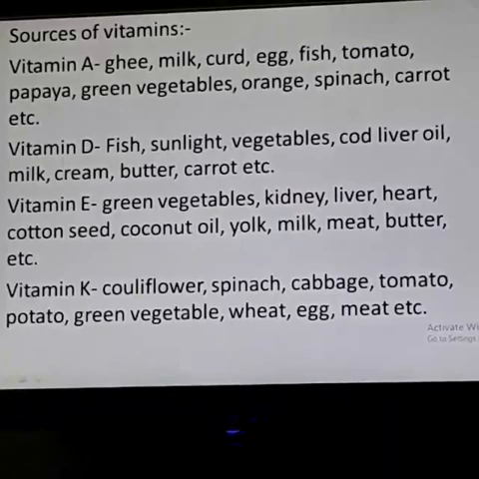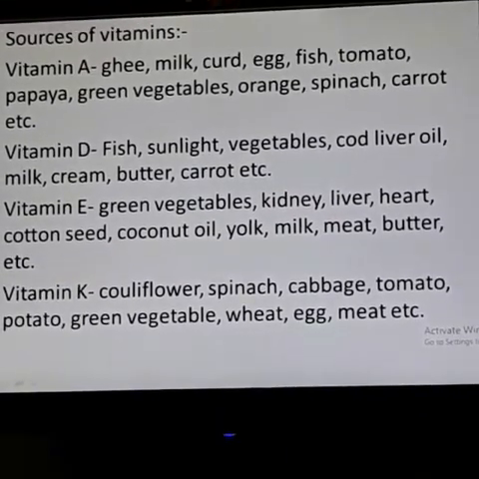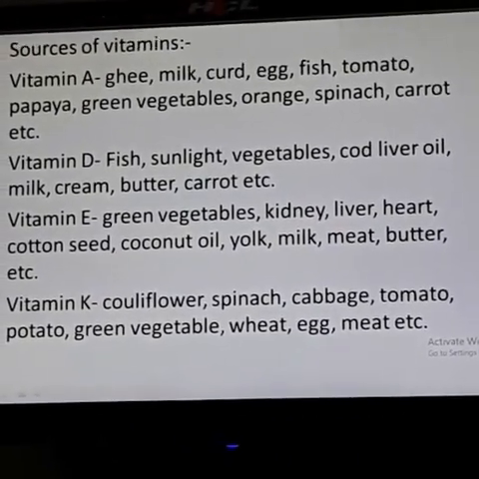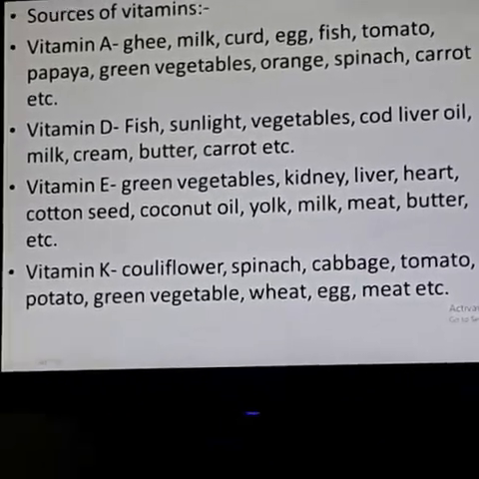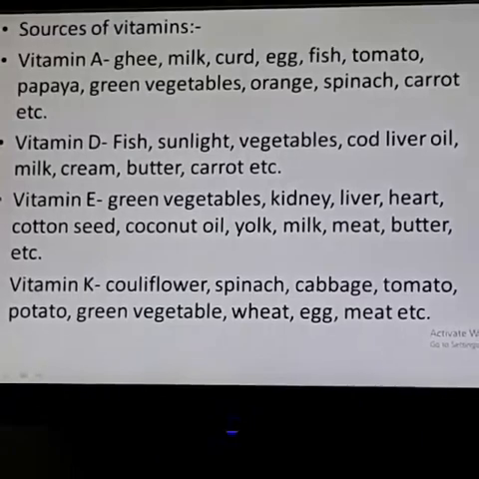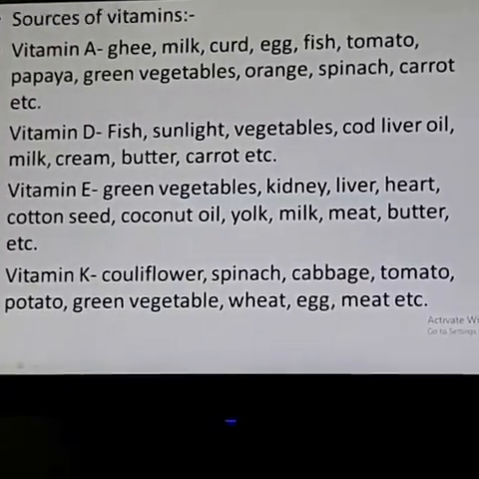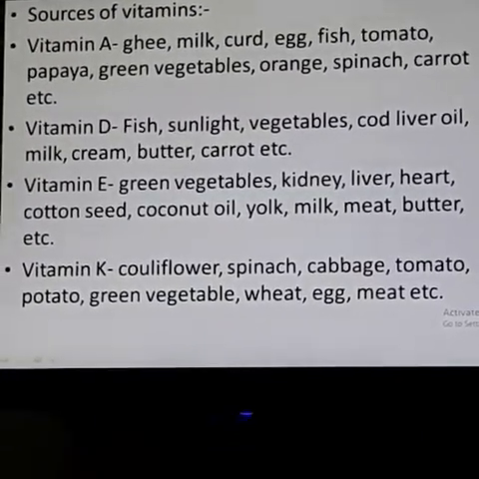In vitamin B complex there is vitamin B1, B2, B3, B5, B6, B7, B12. So many vitamins are there, and vitamin C also. They are called water soluble vitamins. So the sources of vitamins are given.